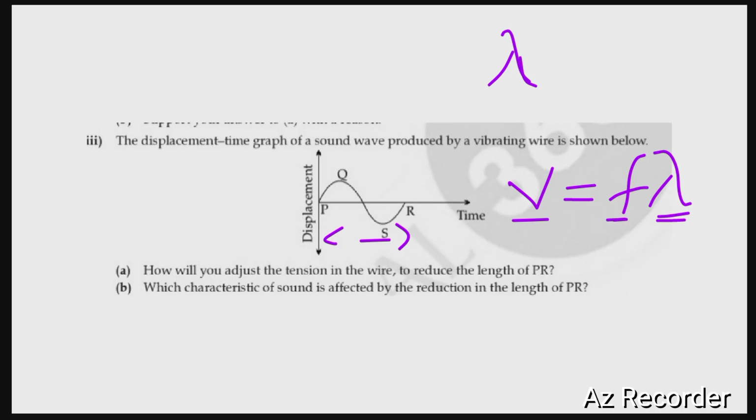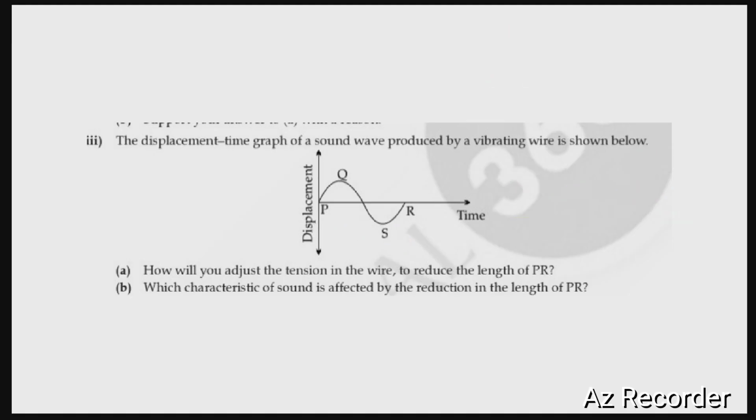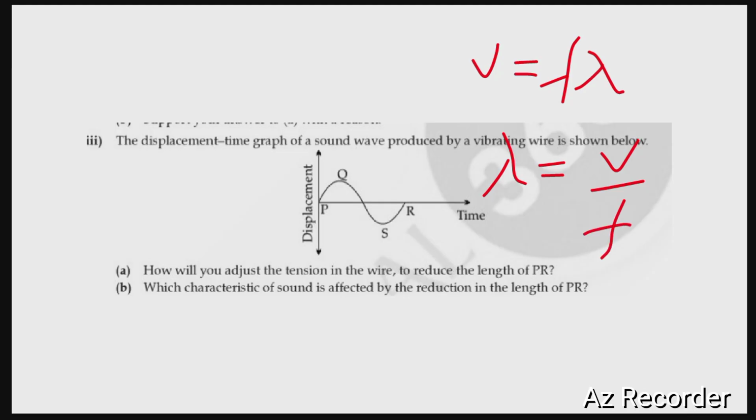So what do we do? How do we adjust the tension to reduce the length of PR? To reduce the length of PR means we have to reduce the wavelength. We already know the equation V = f lambda, from which we can conclude that lambda = V divided by f.